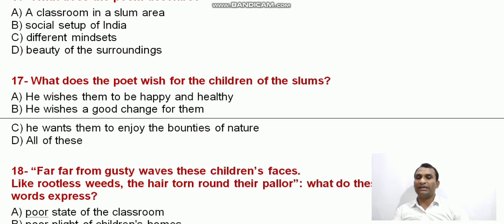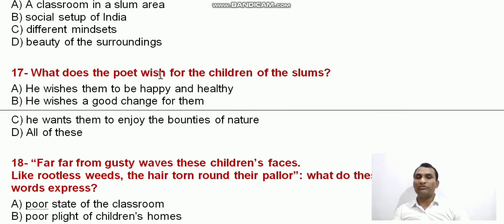Question number 17. What does the poet wish for the children of the slum? He wishes them to be happy and healthy. He wishes a good change for them. He wants them to enjoy the bounties of nature. All of these. So option D is the right one. Next one is 18.